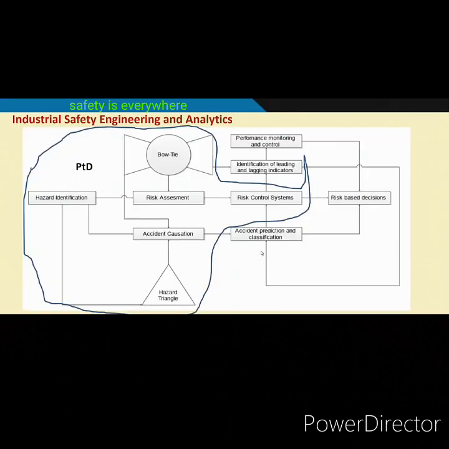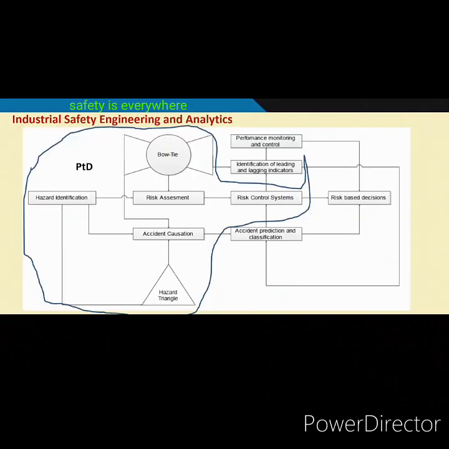So, let us see first what is safety engineering. You see what is given in the slide. So many things: hazard identification, risk assessment, accident causation, hazard triangle, risk control systems, bow tie, all of those come under PTD, prevention through design. So, you know what is PTD?